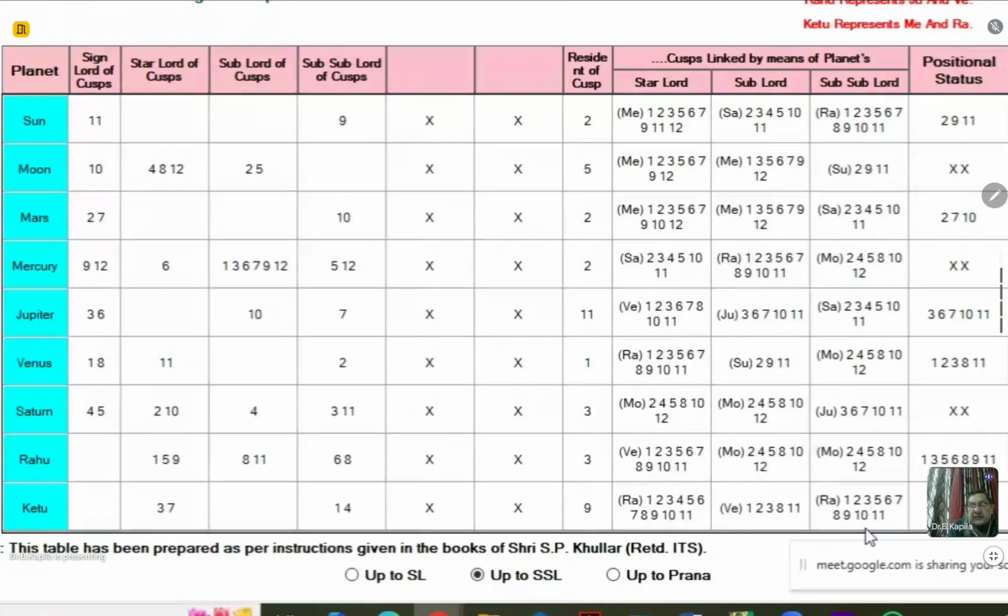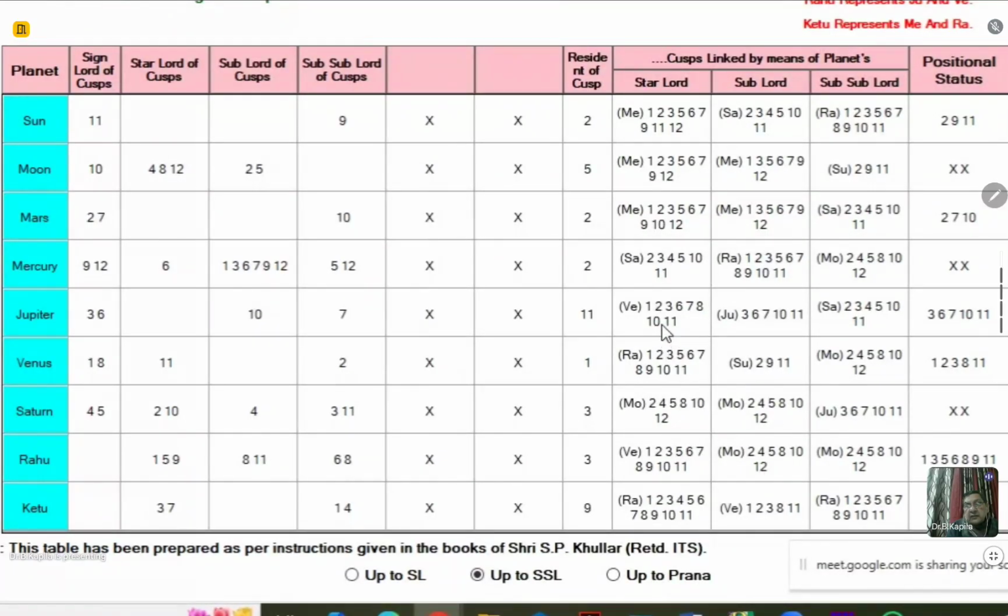If you remember, in my previous lectures I have pointed out that whenever 2, 6 and 10 appear at the sub level, it will either mean delay in the marriage or it would mean no marriage. So that particular planet would not allow the event of marriage to happen in its transit period. Is it clear, please? So Ketu here is the ascendant sub-sublord which is giving a promise of marriage. Then the seventh sub-sublord is Jupiter. Jupiter has involvement of 7, 11 along with 2, 6 and 10 again.